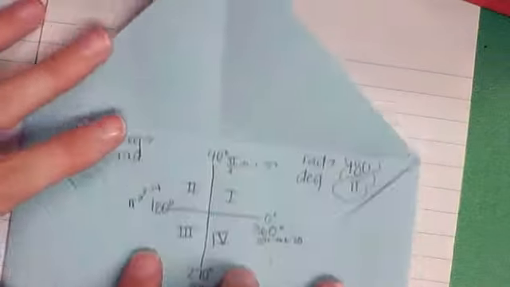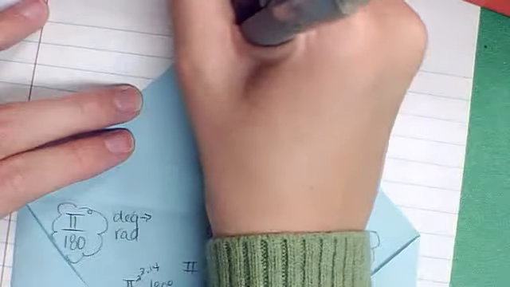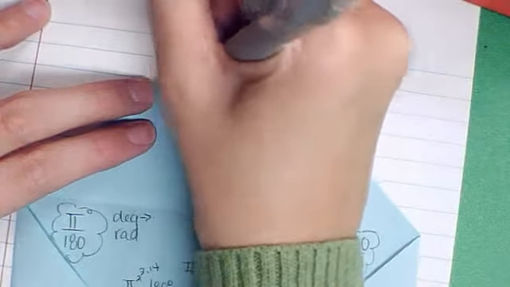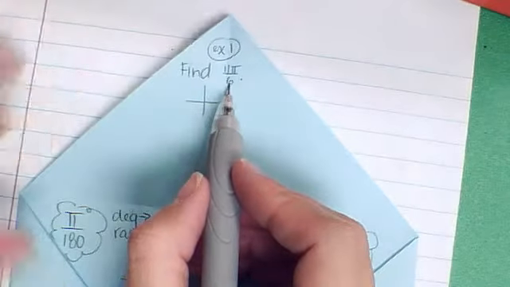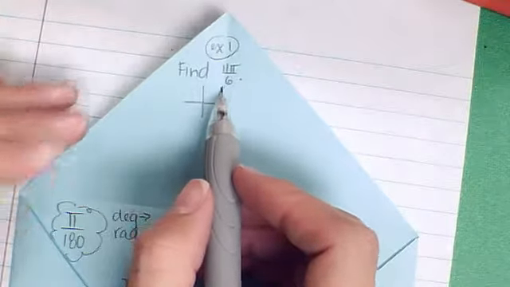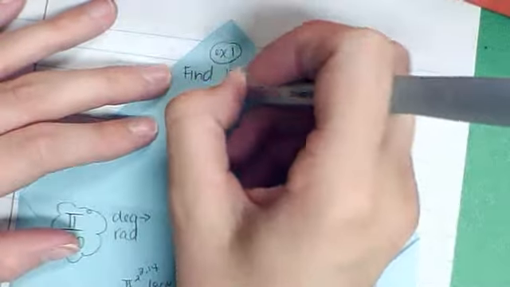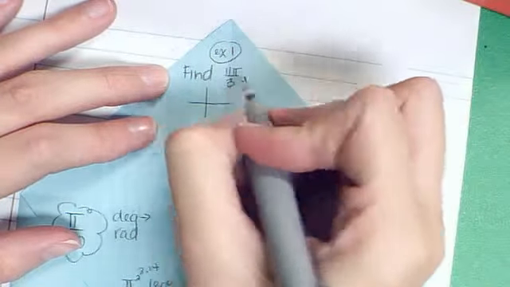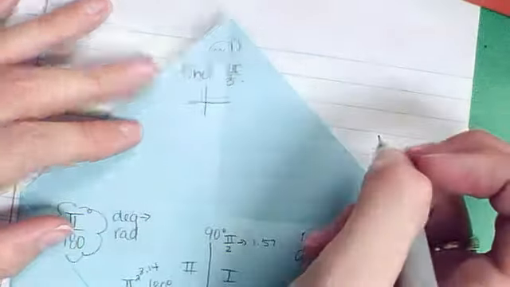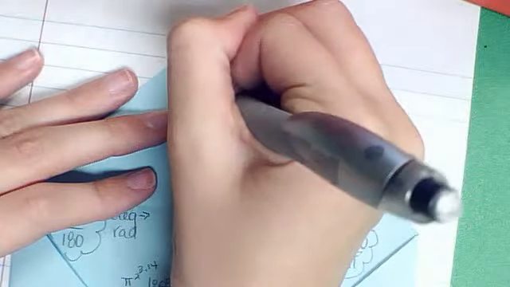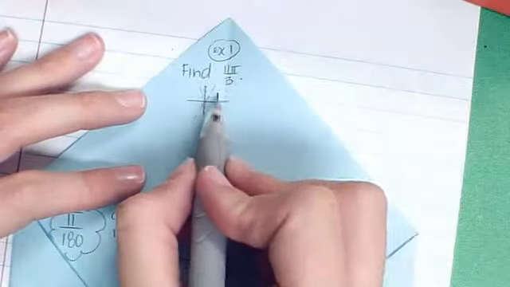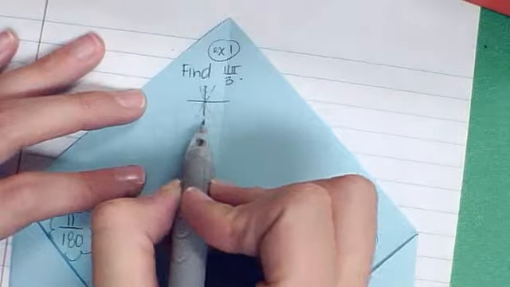Okay, we're going to look at 3 examples here. The first one is that we want to find 11 pi over 6. So we're going to draw our little coordinate plane. I'm sorry, not over 6, we did over 3 in class. I don't want to confuse you from your friend's notes, so let me do that again. If we divide our quadrants, just the top half, into 3 pieces, I'm just going to do a little dotted line. Remember, we scratched out the middle so that there are 3 equal pi pieces, 1, 2, 3 on the top and 3 on the bottom.